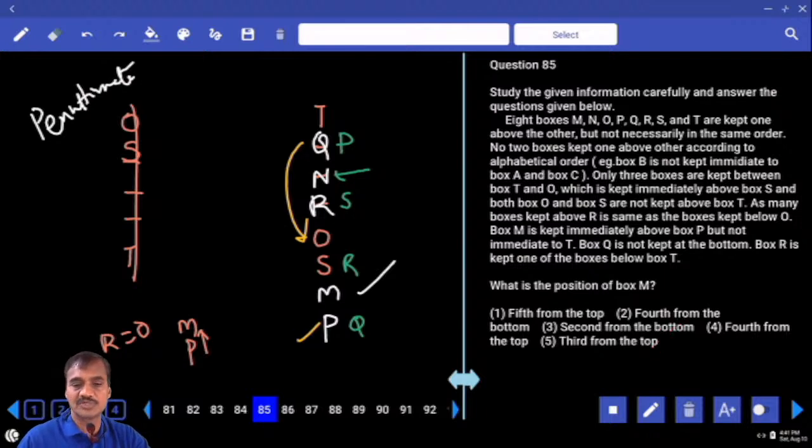What is the position of box M? M is second from the bottom. And second from the bottom, that is choice 3, question number 85.